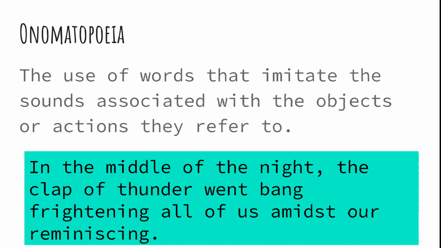So the family or friends were sitting together and they were talking about some pleasant event in the past. And they were all engrossed in it, when suddenly the thunder clapped and it went bang. So a loud sound was created and everybody was frightened of it. So clap and bang over here is onomatopoeia.